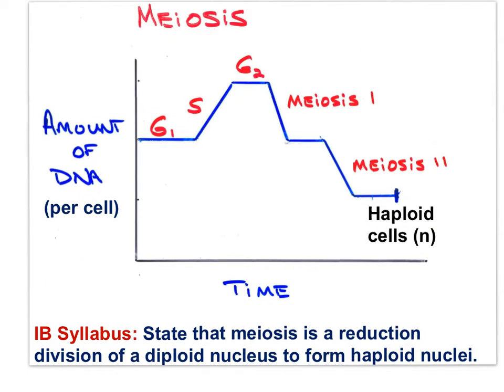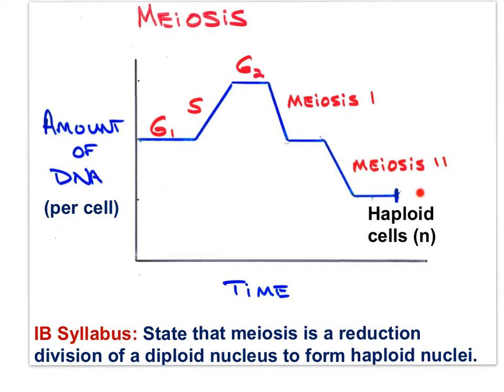This graph provides an important way of viewing meiosis, the amount of DNA per cell over time of two cell divisions. Notice that DNA replication also occurs before meiosis, just like mitosis, but notice that there are two divisions, resulting in cells that have half the quantity of DNA per cell as compared to the original germinal cell at G1.